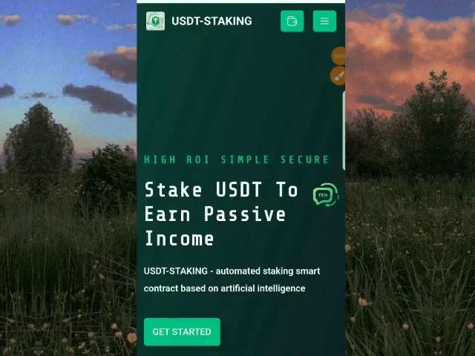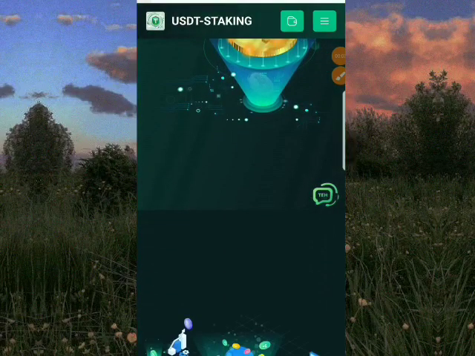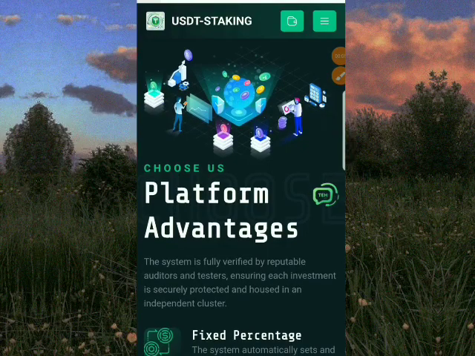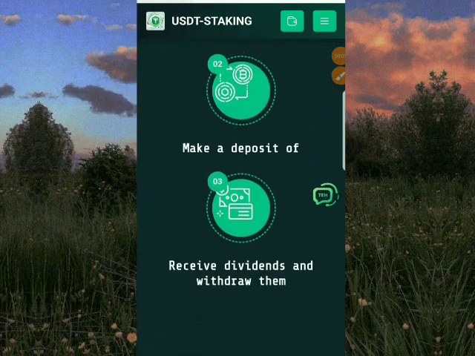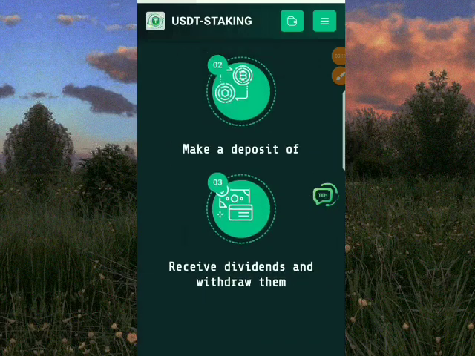This amazing platform is a USDT staking platform. This is where you stake USDT and make massive income for yourself. I'll also be teaching you how you can earn for yourself for free. I will be having a live withdrawal.